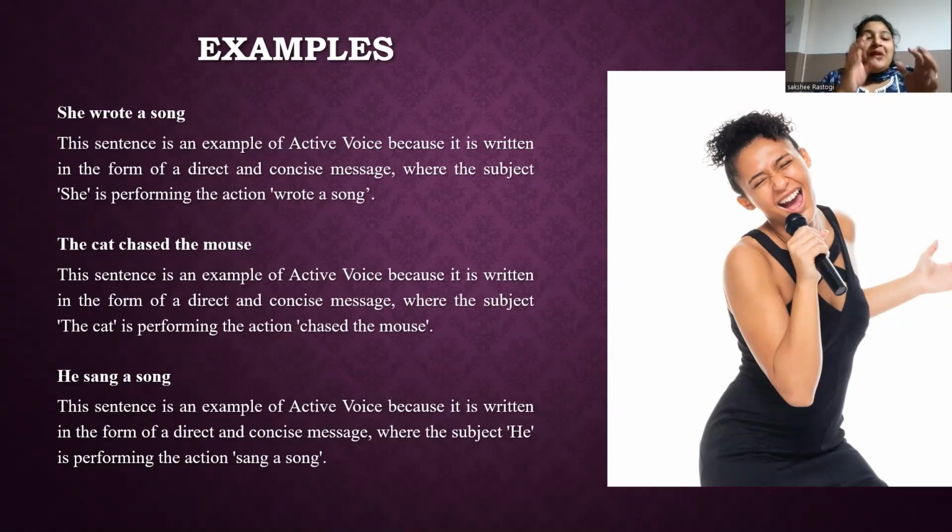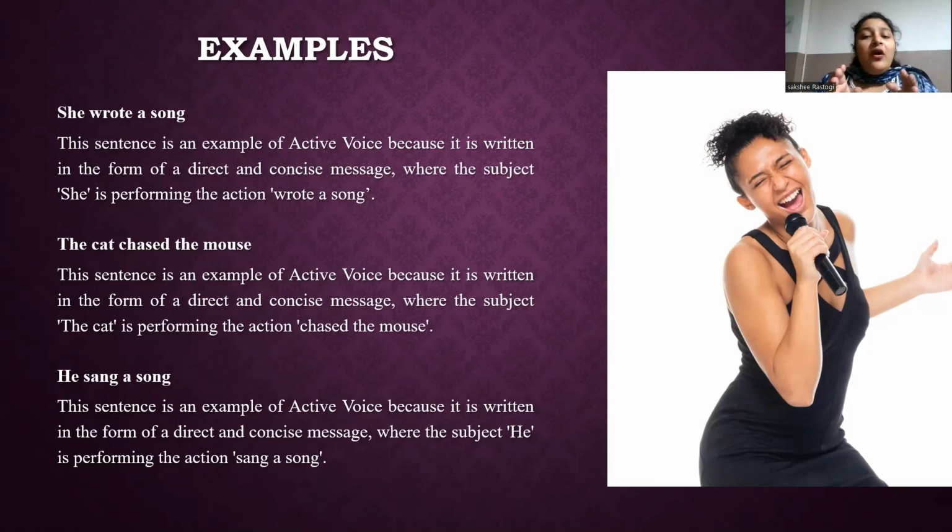Here's a breakdown of why. So she is the subject of the sentence and she is performing the action described by the verb. Here, wrote is the verb, which indicates that the subject is performing the action. A song is the object, receiving the action of the verb.